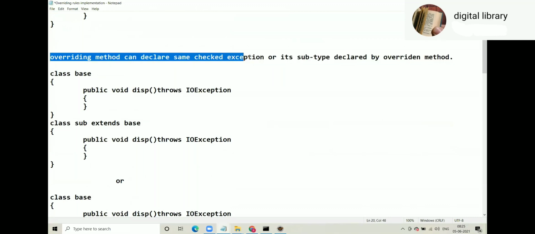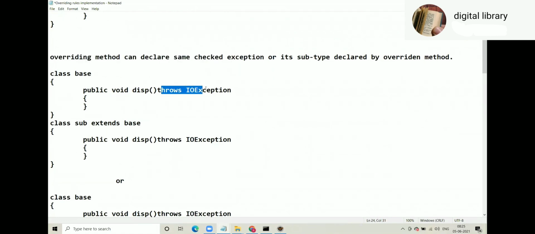Can declare same checked exception. So overridden method declares IO exception, and overriding method also declares IO exception. That is also perfectly fine. So overriding method can declare same checked exception.